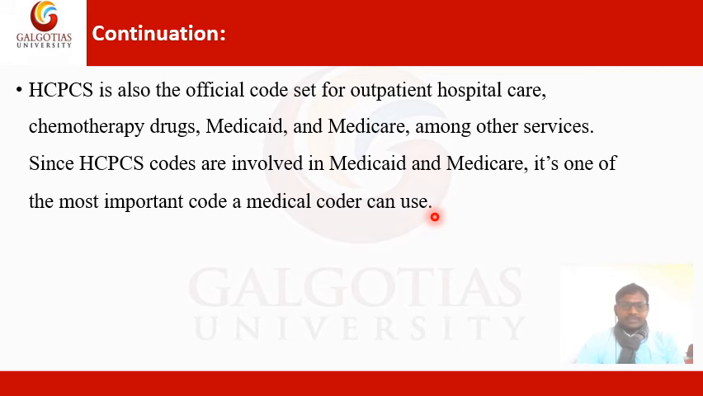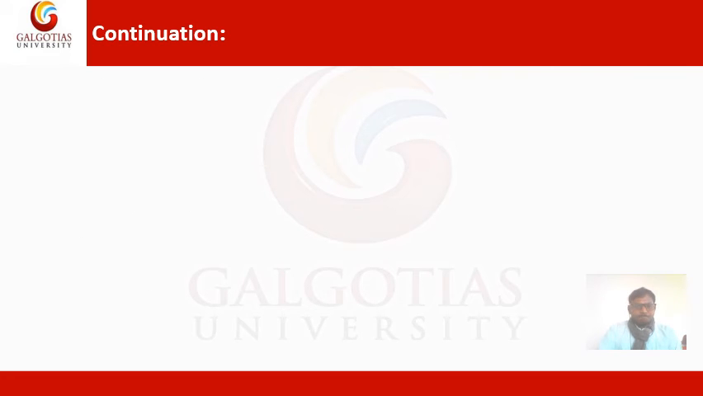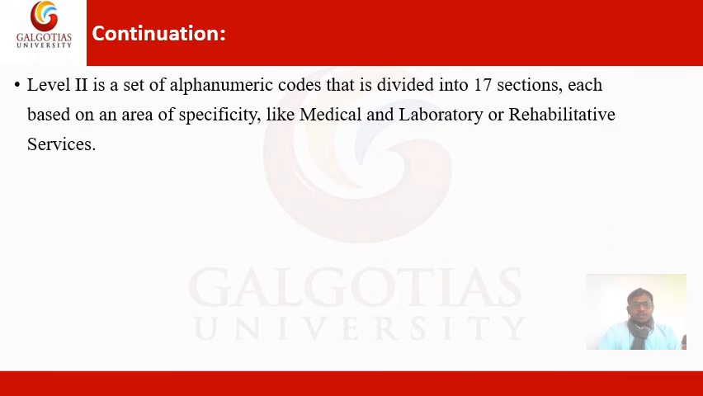Since HCPCS codes are involved in Medicaid and Medicare, it is one of the most important codes a medical coder can use. The HCPCS code set is divided into 2 levels. The first of these levels is identical to the CPT codes that we covered earlier. Level 2 is a set of alphanumeric codes divided into 17 sections, each based on an area of specificity like medical and laboratory or rehabilitative services.